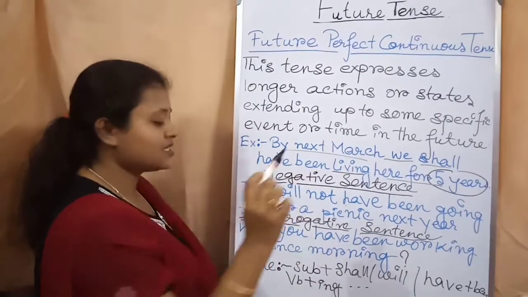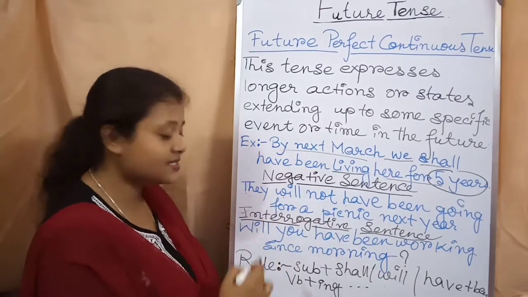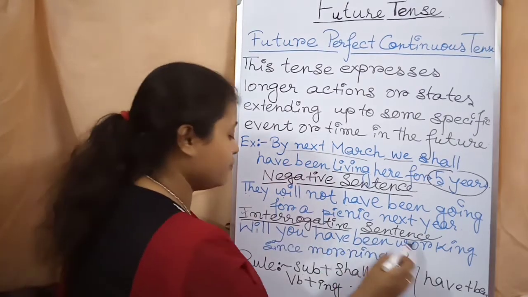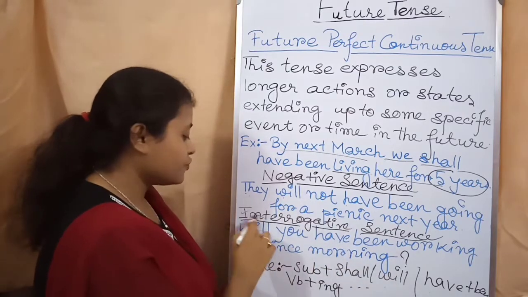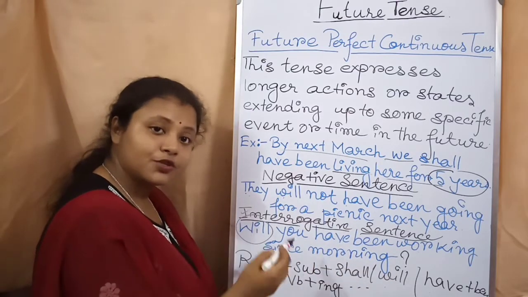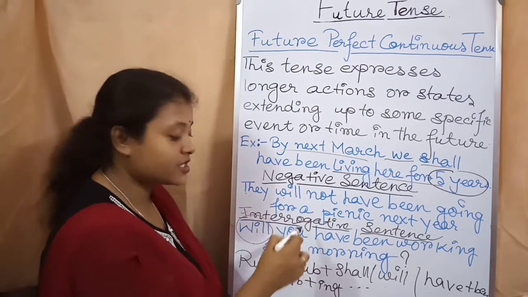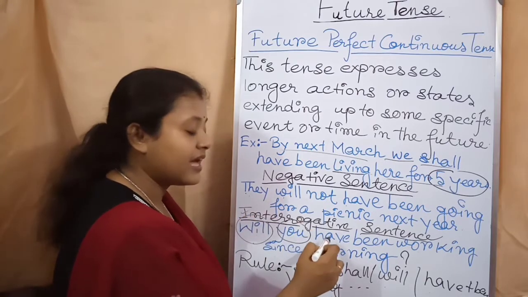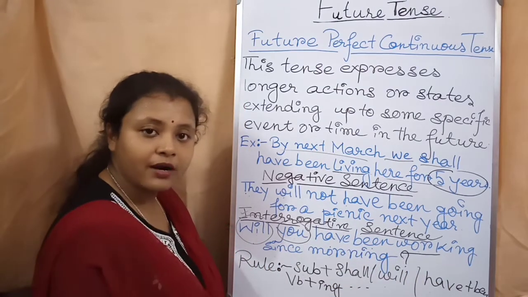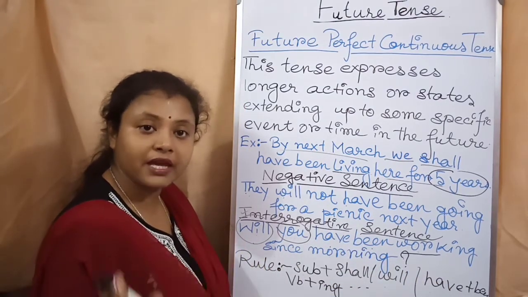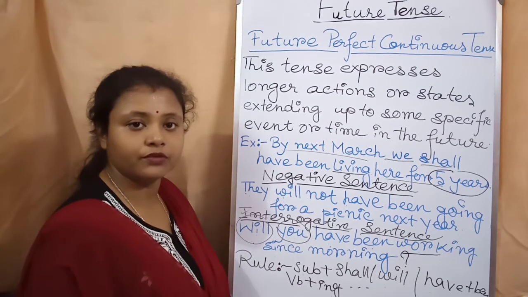Now come to the third type, the interrogative sentence. How will you write it? Will you have been walking since morning? Question mark. At first comes the auxiliary verb, will. After that the subject you, then have, then been, then the present form of the main verb. You cannot write the past form or the third form of the verb.